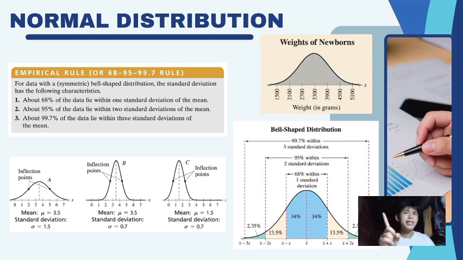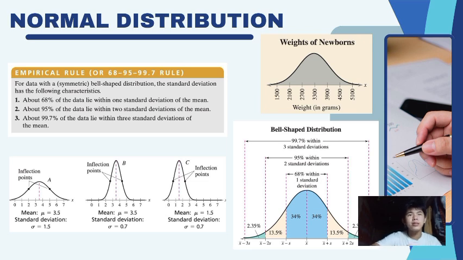About 68% of the data is within one standard deviation of the mean. About 95% is within two standard deviations of the mean. And lastly, about 99.7% of the data is within three standard deviations. So that is the empirical rule, the 68, 95, and 99.7 rule.